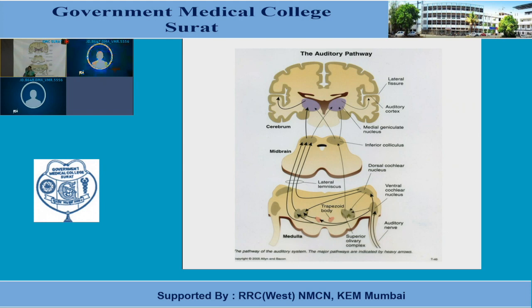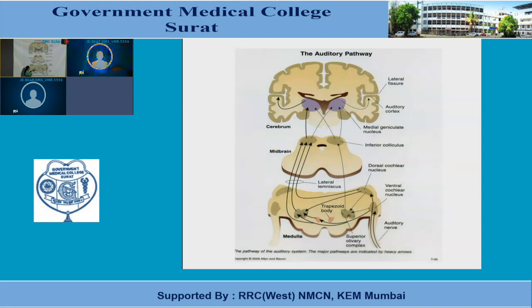So as you all know, crossing of the fibers takes place in the second order neuron. The first order neuron lies in the spiral ganglion, from where signals are transmitted to the dorsal and ventral cochlear nucleus. From here, the second order neuron will arise and cross to the opposite side through the trapezoid body.